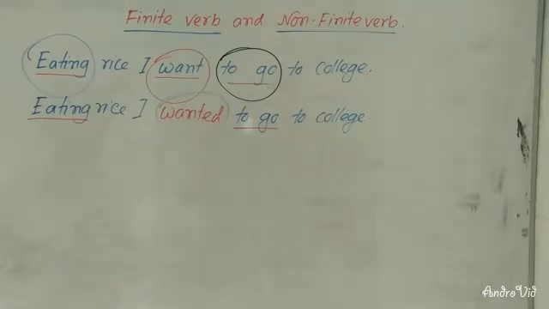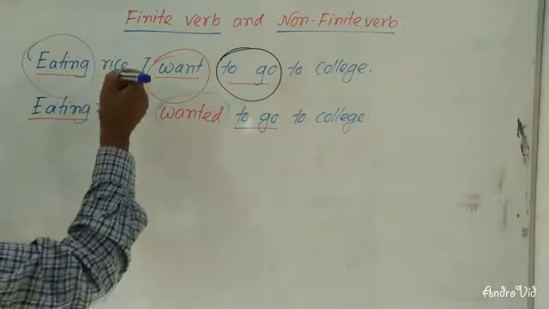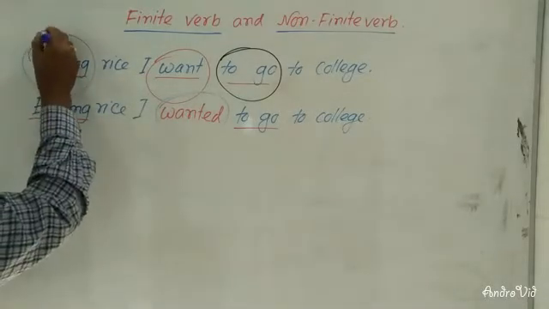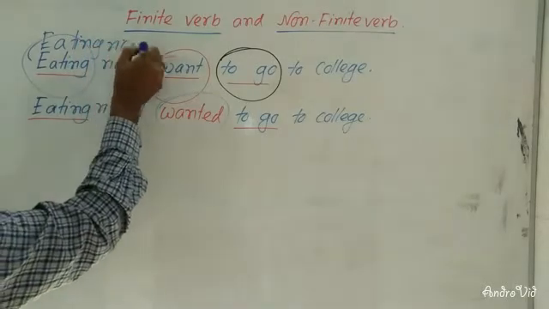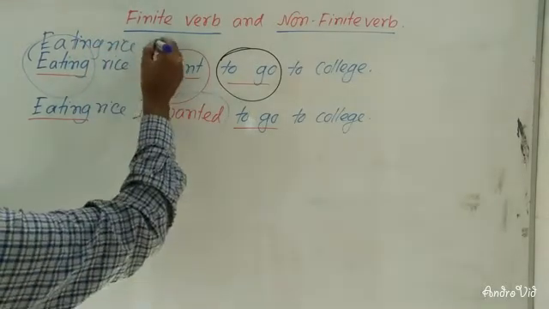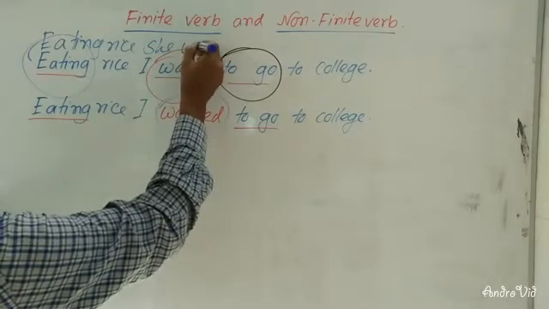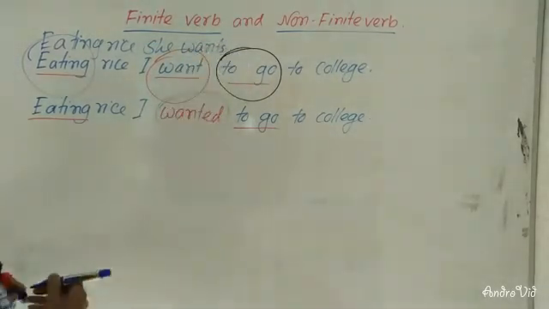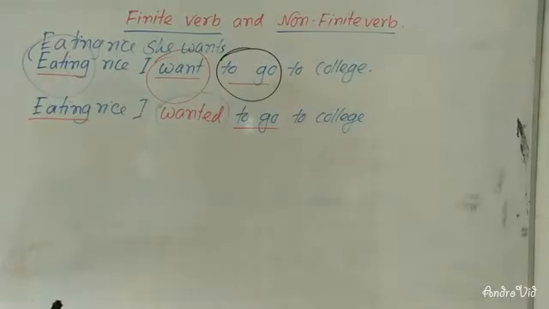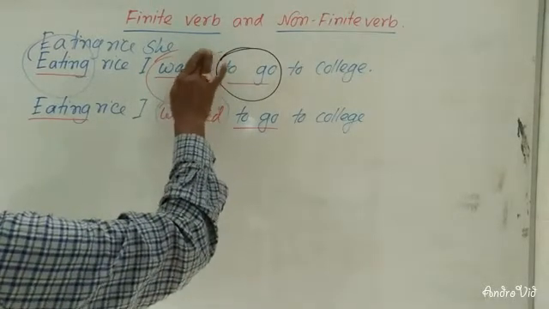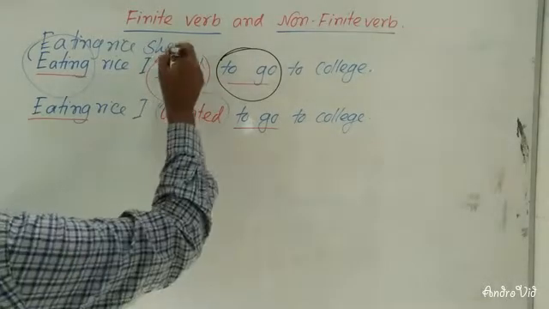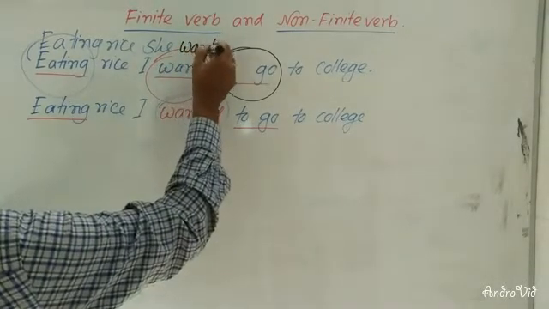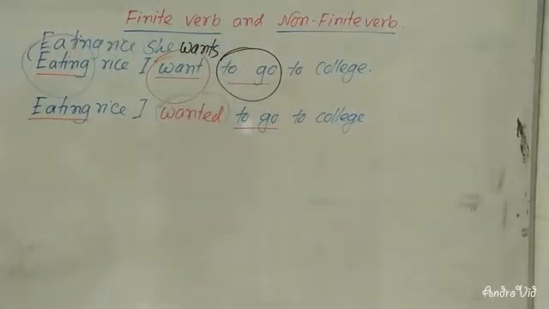And if you change the subject here, Eating rice, she wants to go to college.